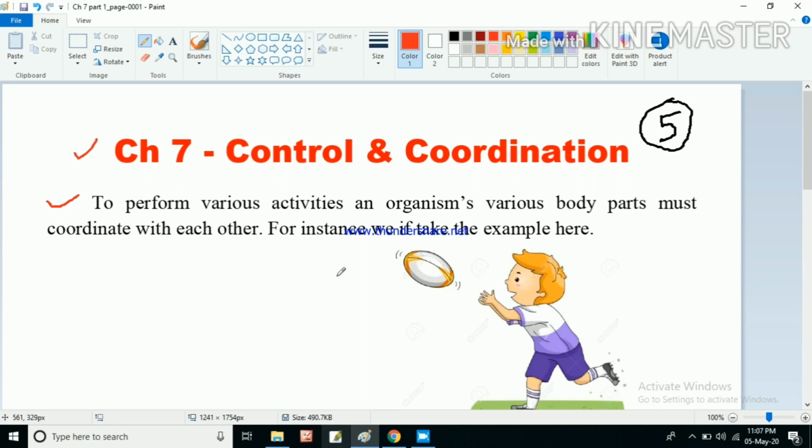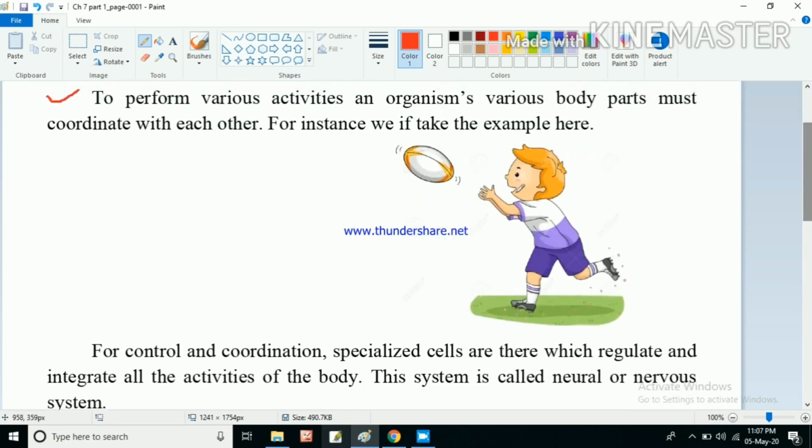For instance, in this picture, this boy is going to catch the ball. How will he catch the ball? His eyes, his hands and his legs are working together. They are coordinating with one another. His eyes tell him to go up this much to catch the ball, and instruct his hands to lift to catch the ball. All the parts are coordinating with one another to accomplish this activity.